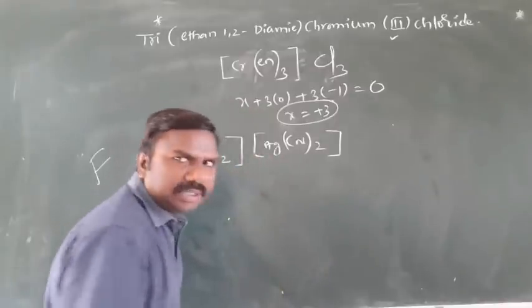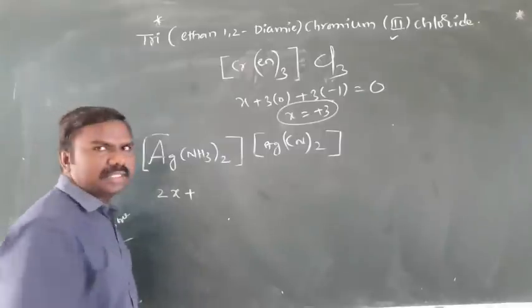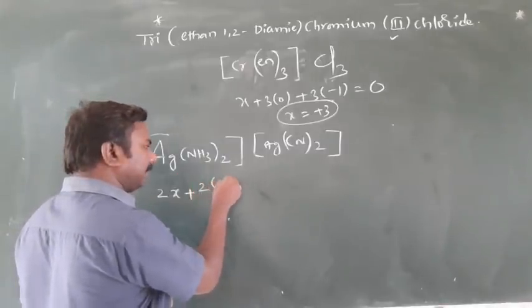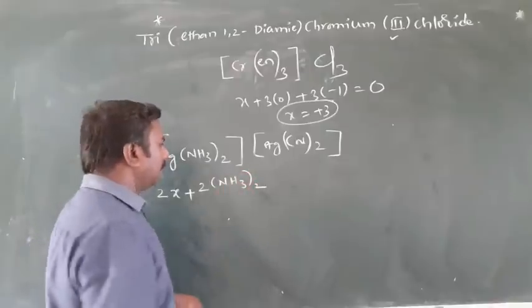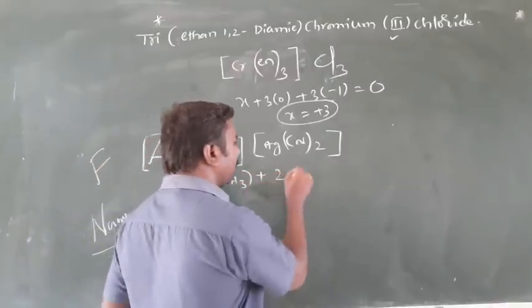2 silver atoms are there, that's why 2x. I am calculating the oxidation state. NH3s, 2 are there. Next, cyanides also, 2 are there.